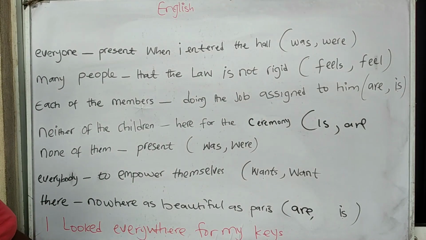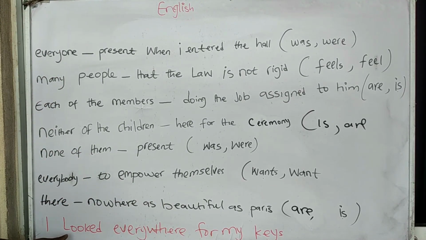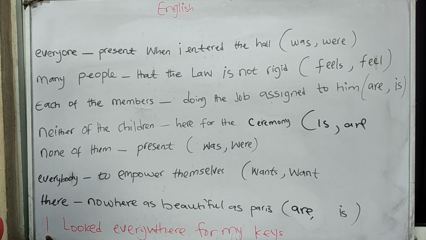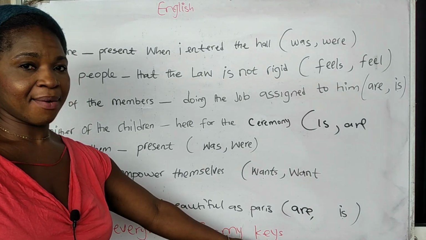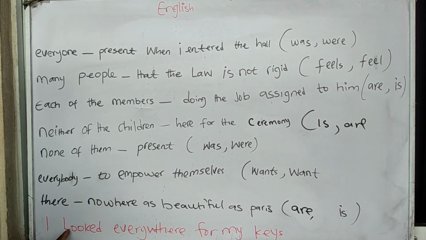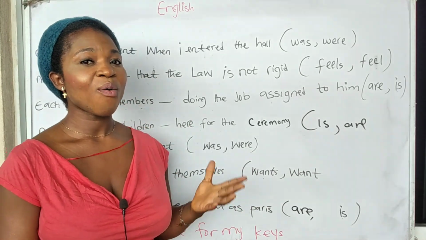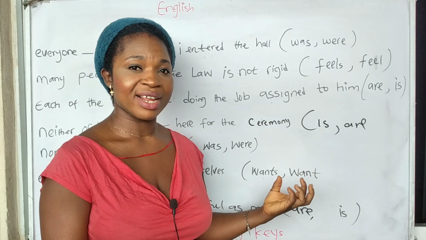Now let's look at this last sentence here. This is not a question. Let's see. I looked everywhere for my keys. I, one person, looked everywhere. Everywhere, single. Looked, in past tense. I looked everywhere for my keys. My keys. My, one person. Everywhere, singular. I, singular. So when constructing sentences that involve indefinite pronouns, know when to use the singular verb and when to use the plural verb. That is what I'm trying to explain here.